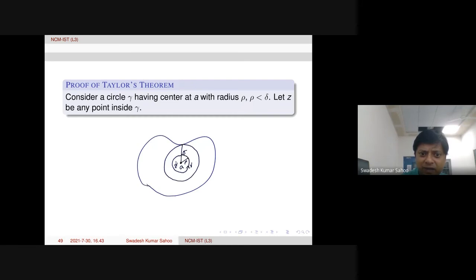Now we take one arbitrary point Z inside this smaller circle gamma. We denote by small r the distance, modulus of Z minus A. That means small r will be less than rho and rho will be less than delta.